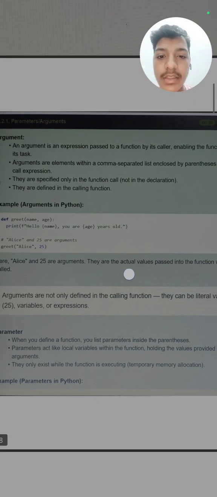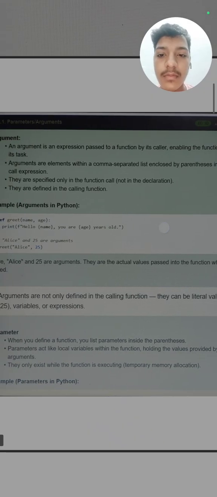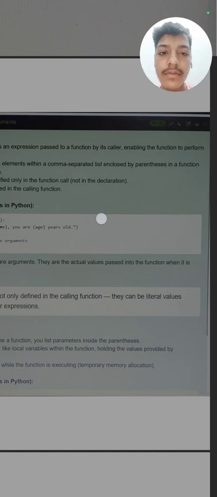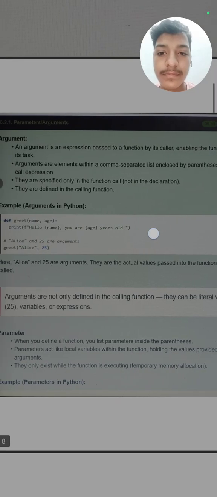An argument is an expression passed to a function by its caller, enabling the function to perform its task. As I have told you, the argument is the expression that is passed to a function, and it is the actual value of the parameter. Arguments are elements within a comma separated list enclosed in parentheses. So if there are two or more arguments, we will separate them by comma. They are separated only in the function call, not in the declaration.